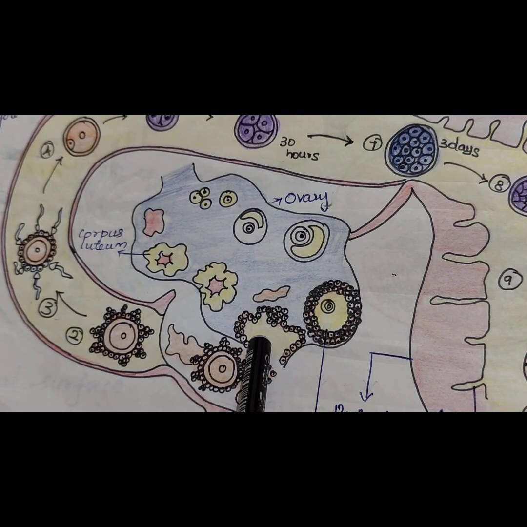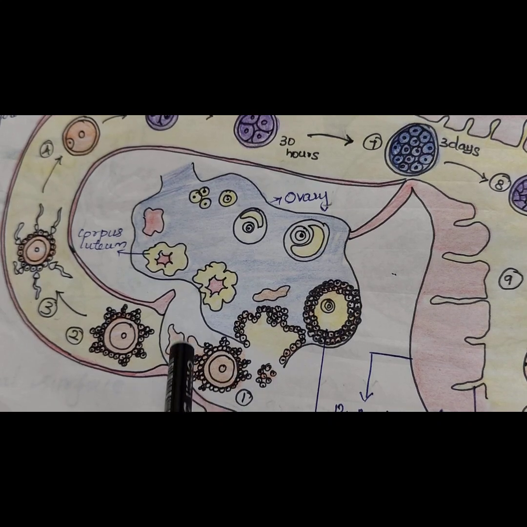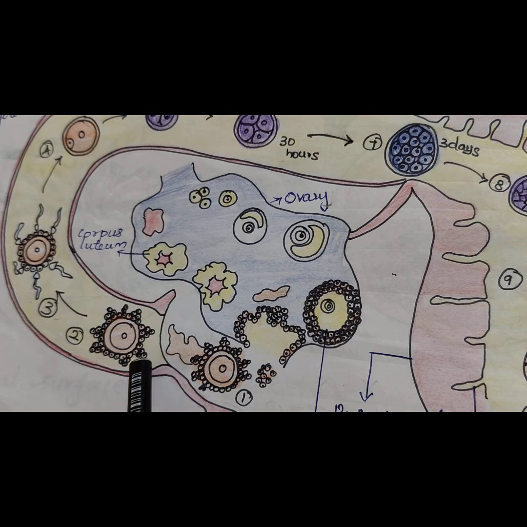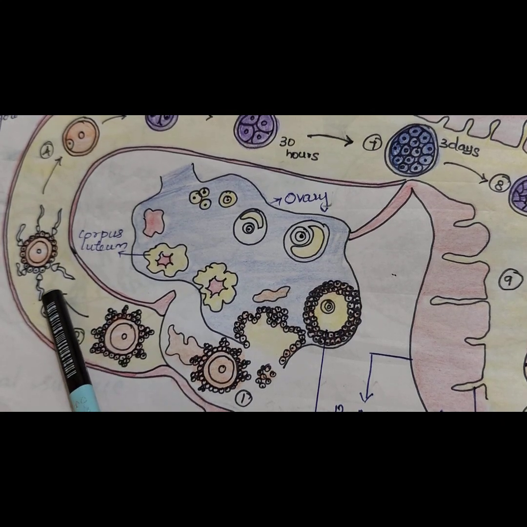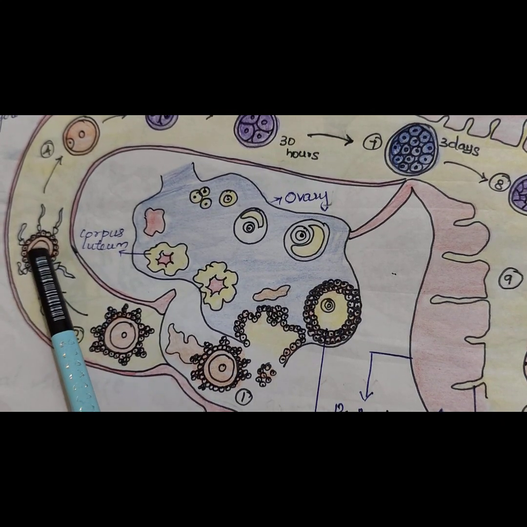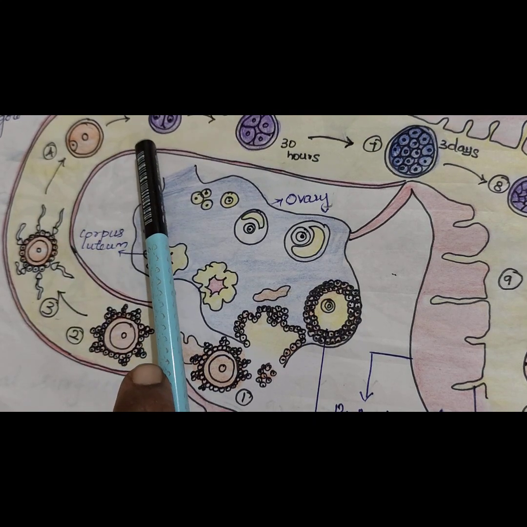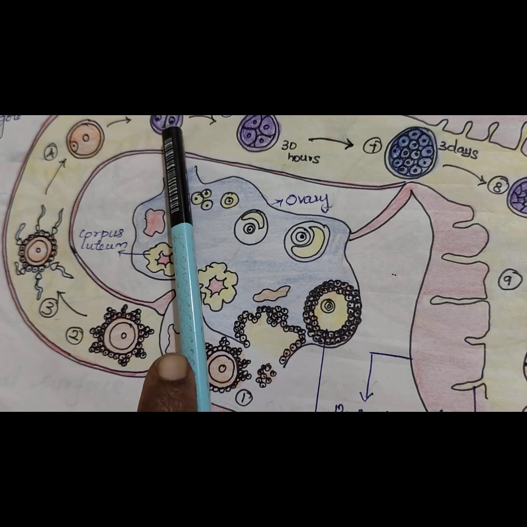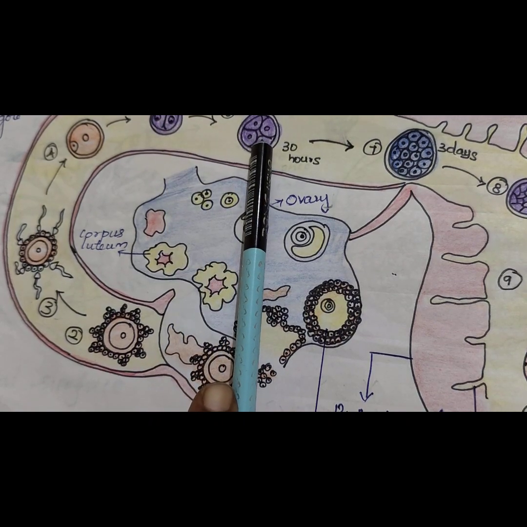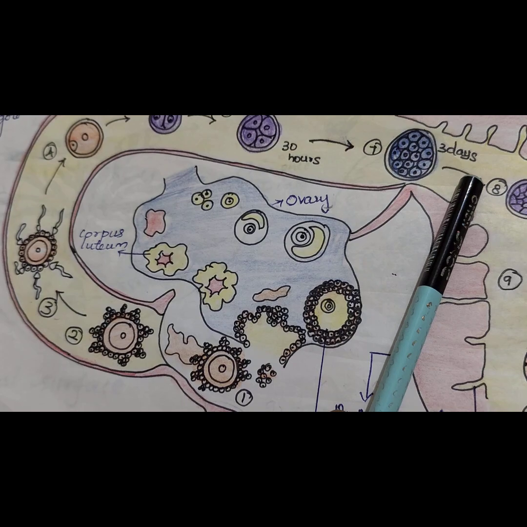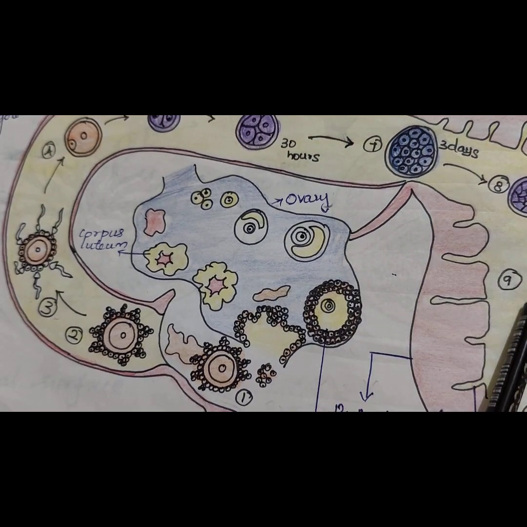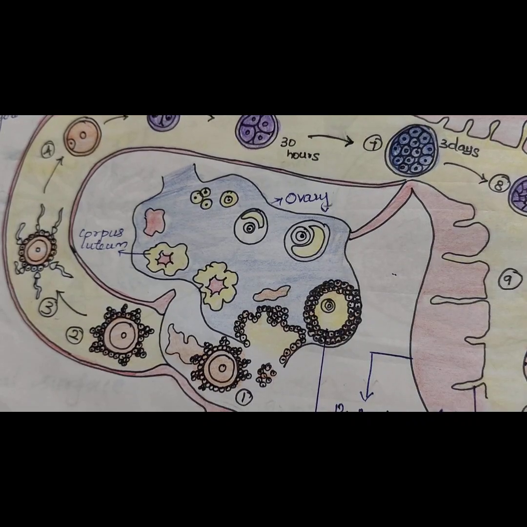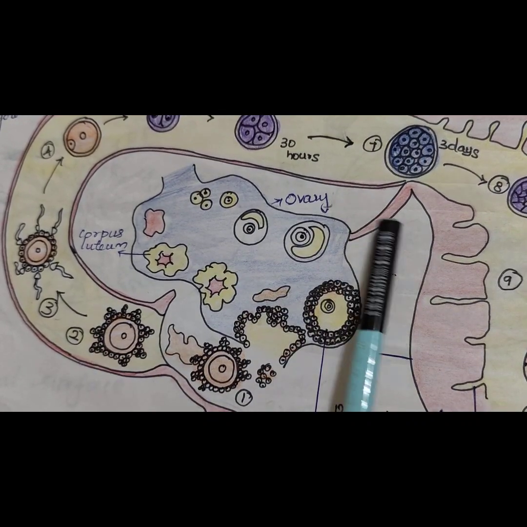The ovum is carried along and goes for fertilization. After fertilization, the 2 cell stage and 4 cell stage occur, then morula formation, and next the blastocyst. This is the complete process from ovum production to implantation.